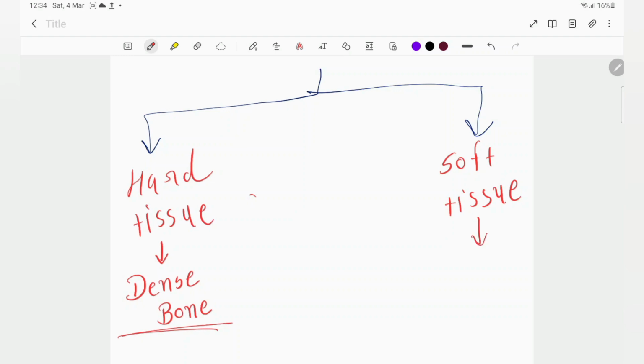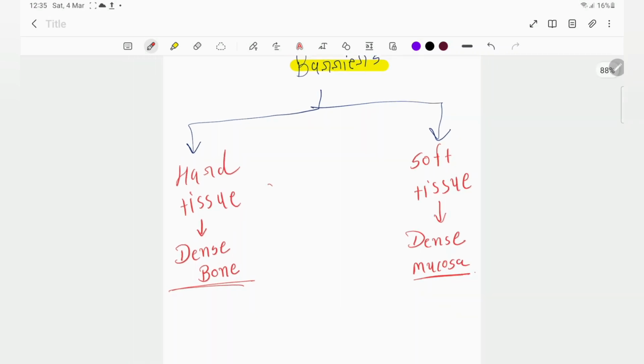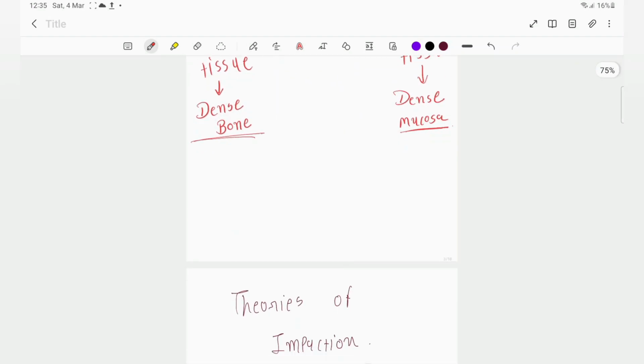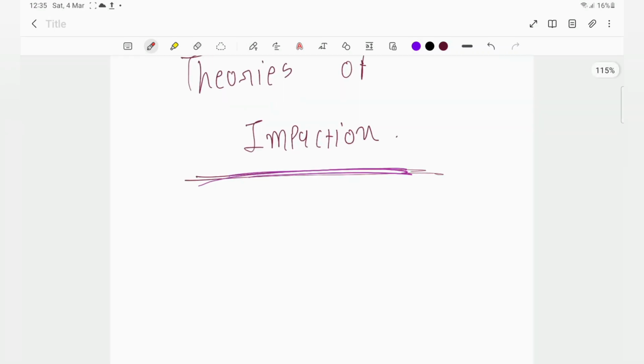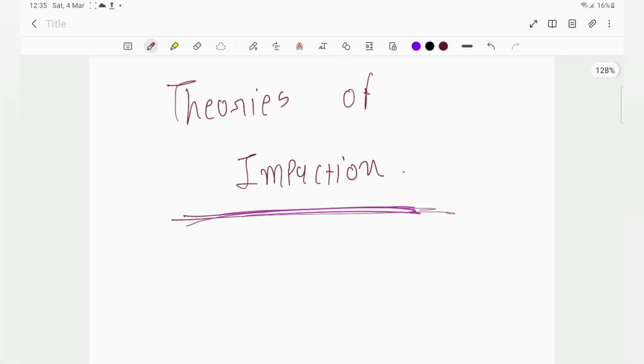Then we have soft tissue. In soft tissue we have dense mucosa. Some diseases related to fibroblasts cause the mucosa to become dense, and because of this it creates a barrier to tooth eruption. So now we are going to move to the theories of impaction.